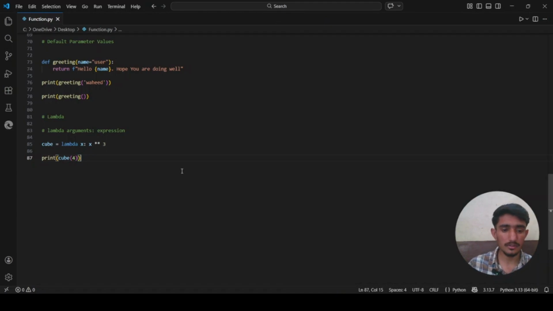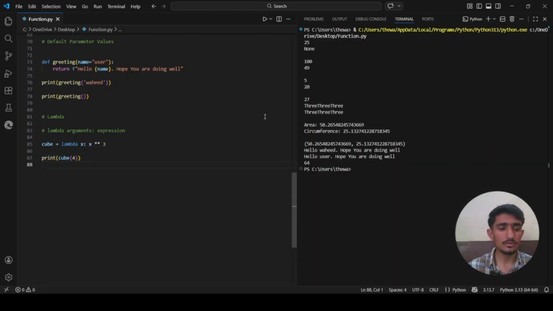Here we assign the lambda function to a variable called cube. Now cube behaves exactly like a named function. When we call cube(4), it computes 4 to the power of 3, which is 64. Lambda functions are most useful when you need a small function for a short time, specifically when passing a function as an argument to another function.